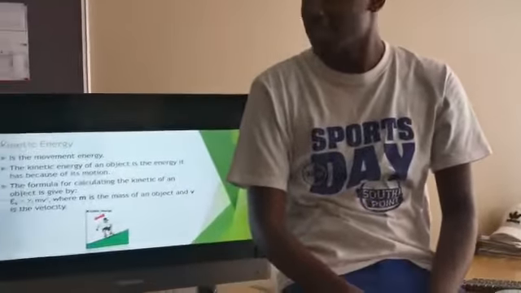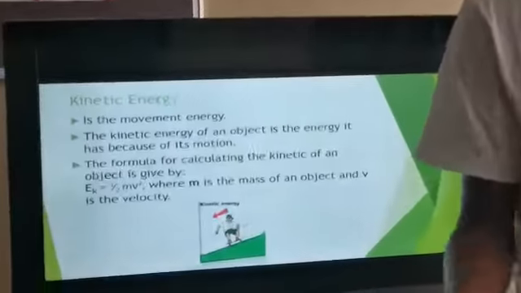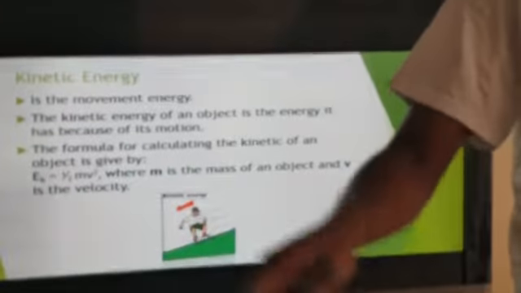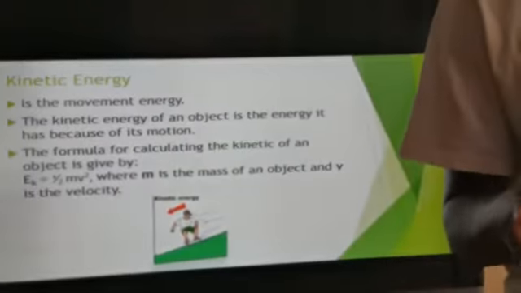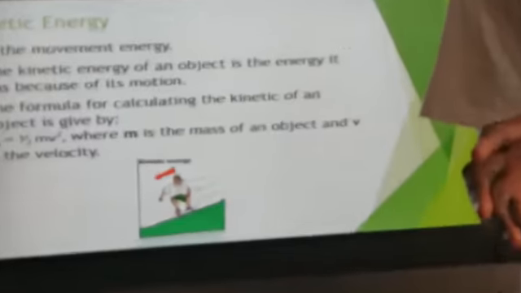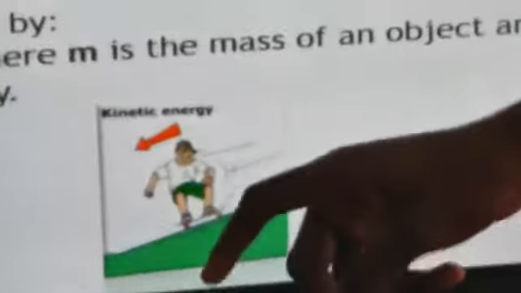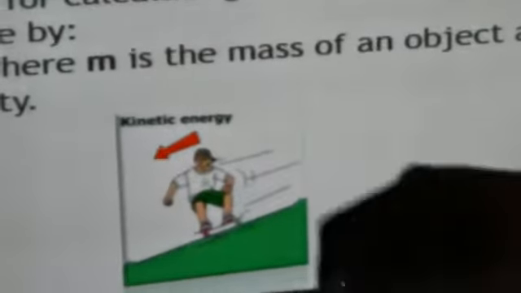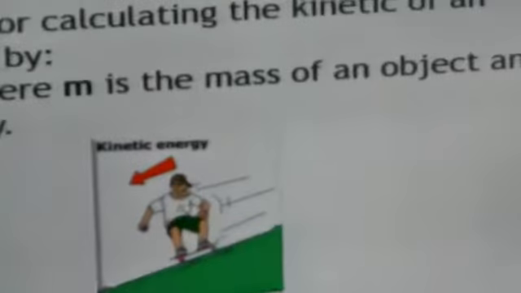The formula for getting the kinetic energy is Ek is equal to 1 over 2 mv squared, where m is the mass of an object and v is the velocity of an object. Here is the demonstration. This boy has a mass and has a velocity. So we can basically get his kinetic energy.